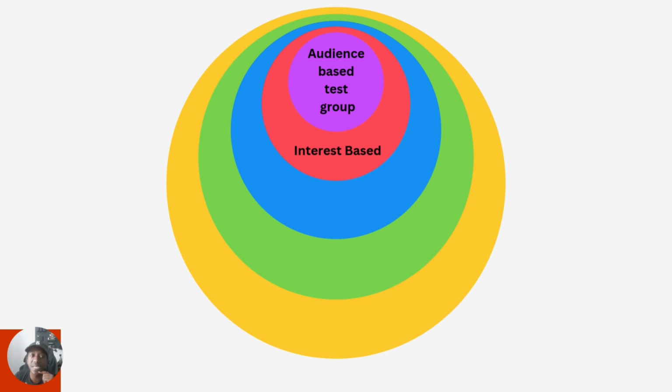This is completely non-followers, but it is based on your current audience. So they are looking at who your current audience is, and they're sending it out to a test group of people who are like those people. The reason why this is very small in comparison to this is because this is the bigger metric. They are trying to figure out people who would be interested in what it is that you are talking about.